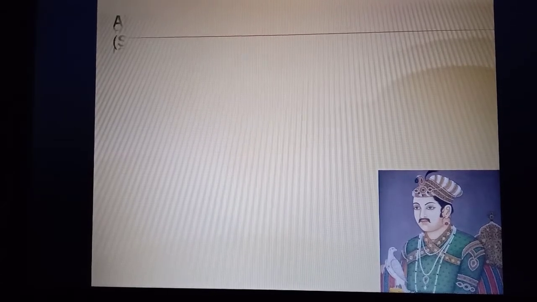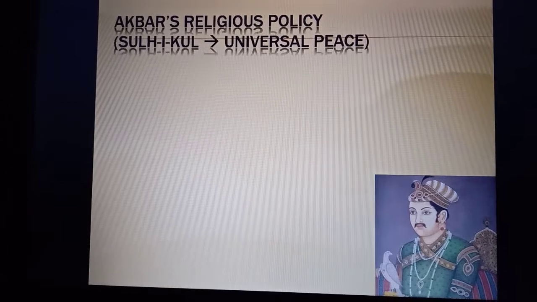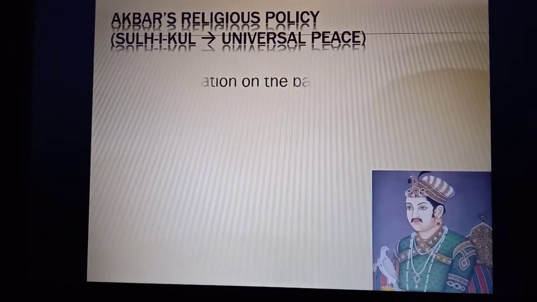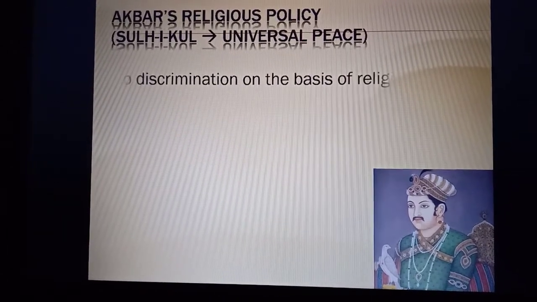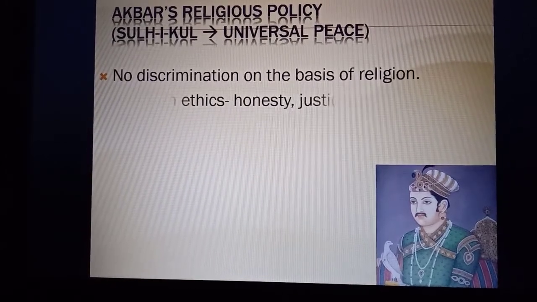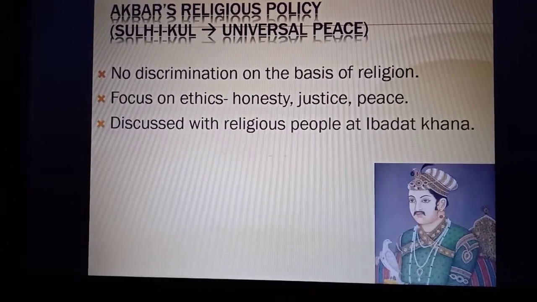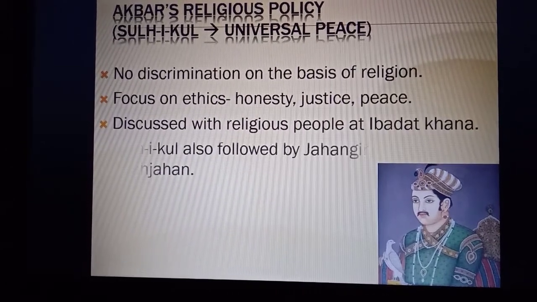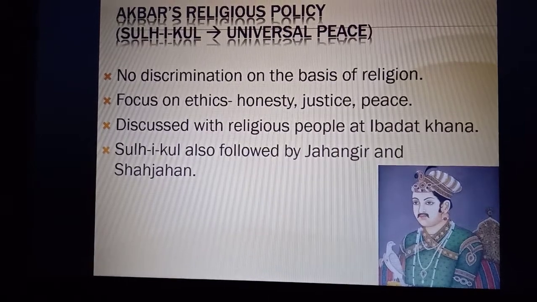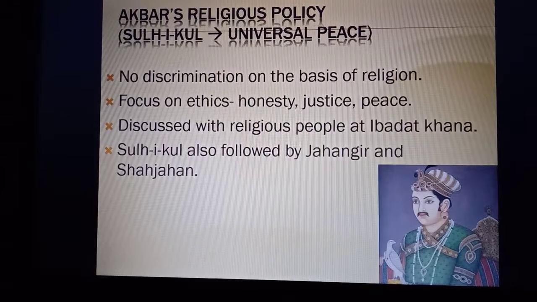Akbar had a different religious outlook known as Sulh-e-Kul, which meant universal peace. He followed no discrimination on the basis of religion, while his focus was on ethics like honesty, justice, and peace. He used to discuss with different religious people at Ibadat Khana about their religions and their teachings. After him, Jahangir and Shah Jahan followed Sulh-e-Kul.